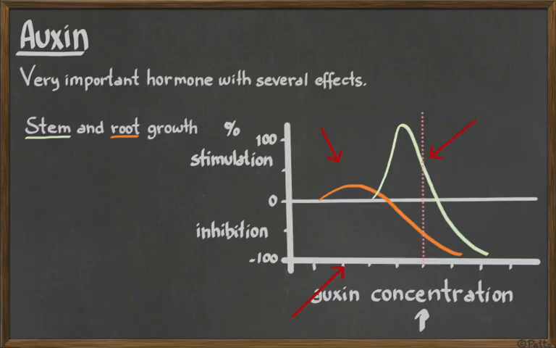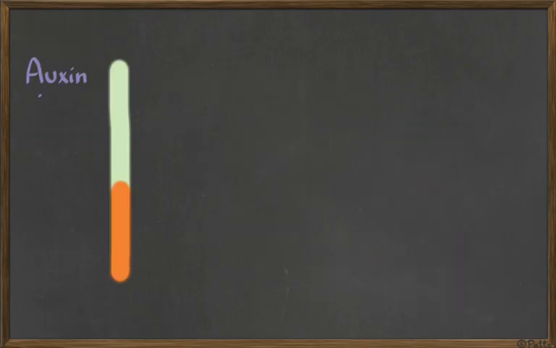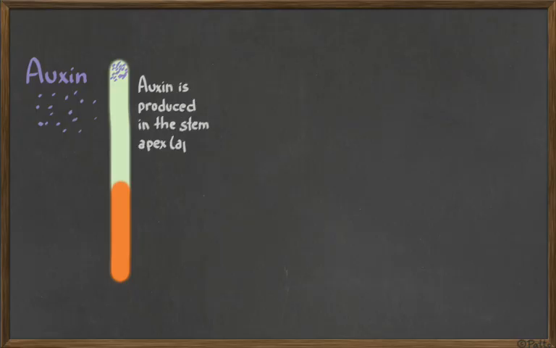The normal concentration will be important for us for the effect of auxin, because usually plants are going to have auxin in a normal concentration or not at all. Okay, so let's see this growth effect of auxin. Auxin is produced in the tip of the stem. We call it the apical meristem. So auxin is produced in the very growing tip of a plant.